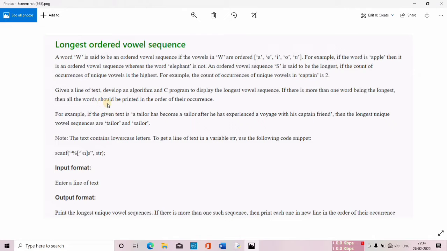So in the question they will be providing us with a particular sentence. For example, over here this is a sentence: A tailor has become a sailor after he has experienced a voyage with his captain friend. So this is the sentence which is given as input.